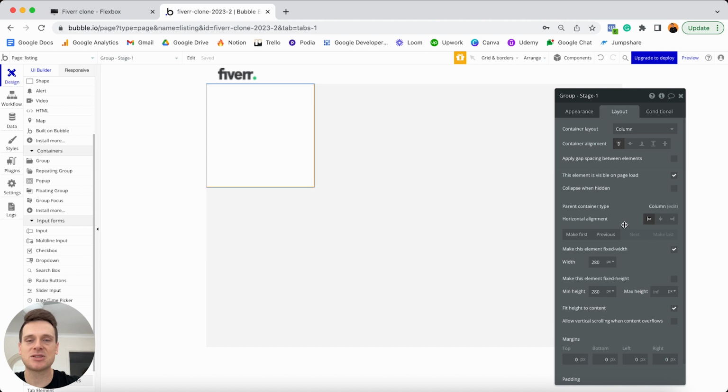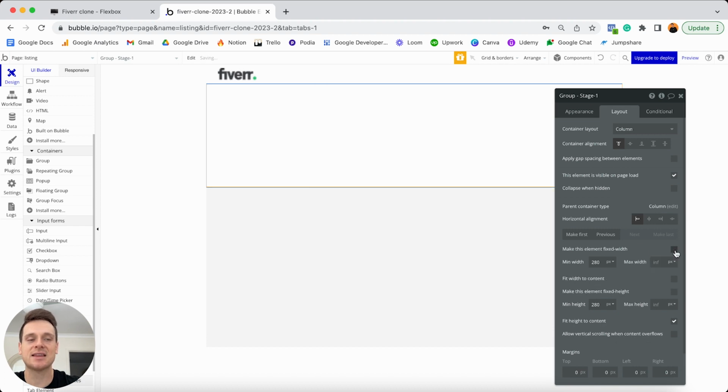Now, when it comes to making this group fully responsive, I'm going to unselect that this should be a fixed width. I am going to set the minimum width as 0, but what you'll see here is that because our maximum width is infinite, this group's going to take up the entire width of our page. And that's not the experience I want to create. Instead, what I'd like to do is set the maximum width to be something like 800 pixels. And so that just ensures that at the largest possible size, this group will never be wider than 800 pixels, which is what you see here. But of course, because we have a minimum width of 0, it will be fully responsive. So it will shrink all the way down to 0 pixels if needed. Now, I'm also going to horizontally align this group in the center of my page, just so that way it's not veering over to one particular side.